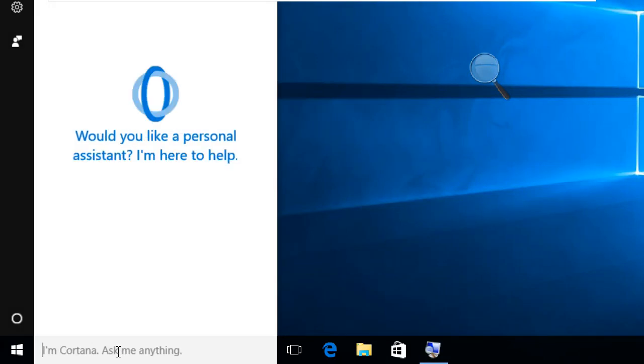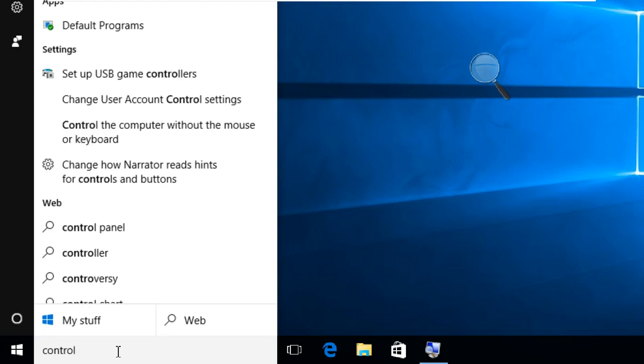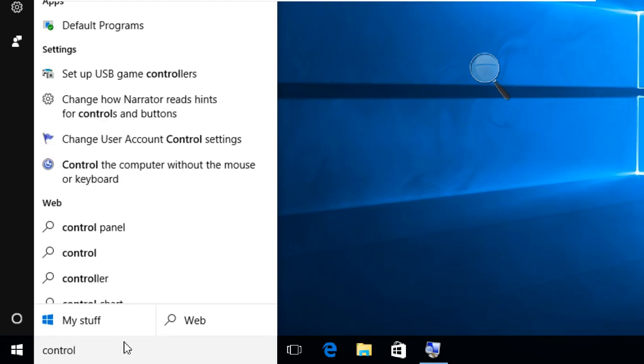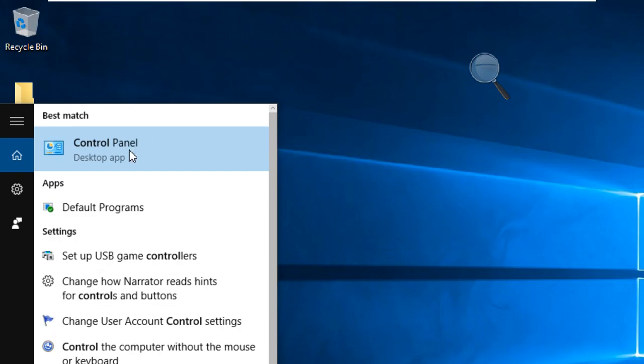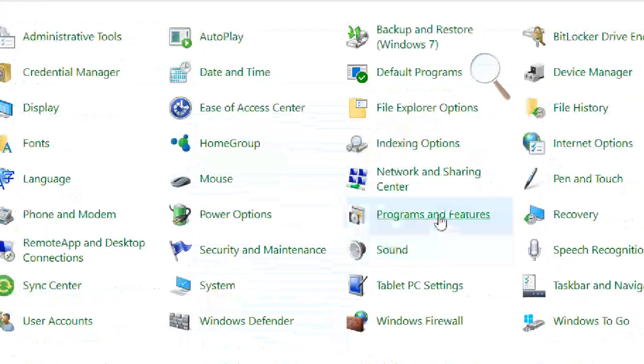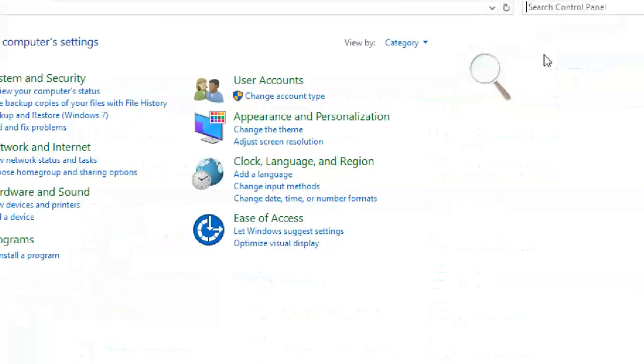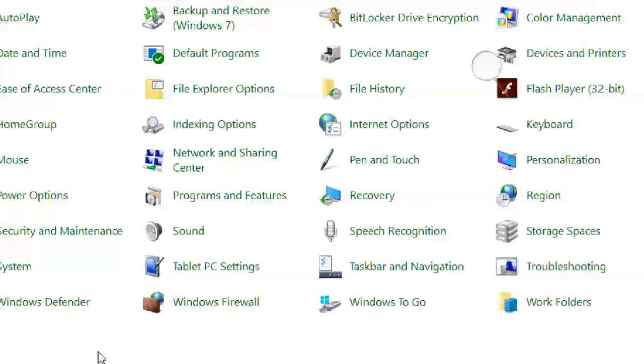So this is Cortana. In Cortana I'm typing control panel. Okay, this is Control Panel. Open Control Panel. Usually it is in category mode. If it is in category mode, change it to large icons.